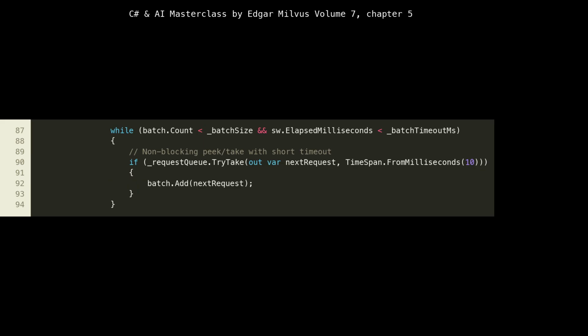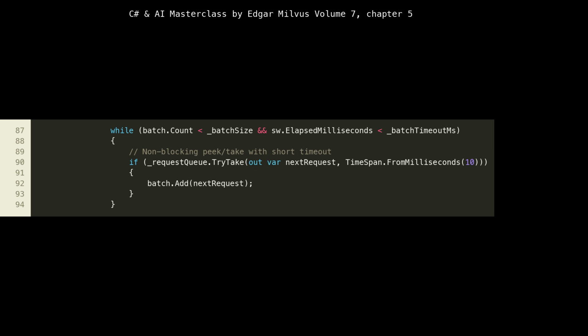This while loop, lines 87 to 94, is where the batch filling happens. It continues as long as two conditions are met: the batch.Count is less than _batchSize and the sw.ElapsedMilliseconds is less than _batchTimeout. Inside the loop, _requestQueue.TryTake is called again, but this time with a shorter timeout, 10 milliseconds. This allows us to quickly gather more requests if they are available without blocking for a long time. If a request is found, it's added to the batch. This dynamic batching ensures that we either hit our desired batch size or process what we have within the timeout, optimizing resource usage.